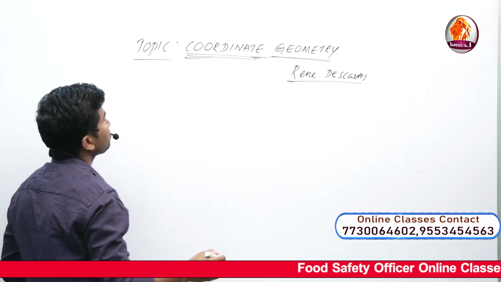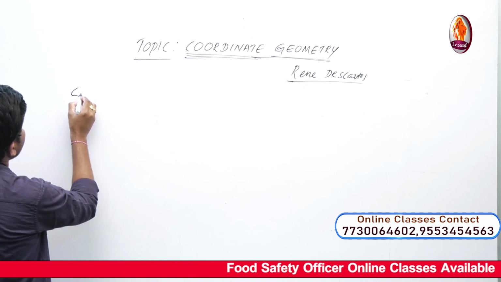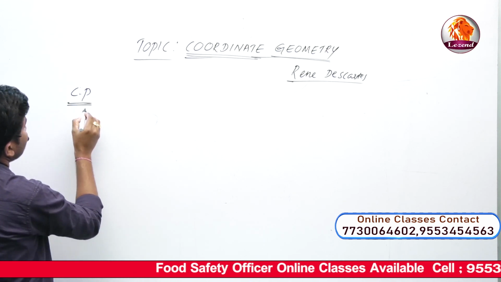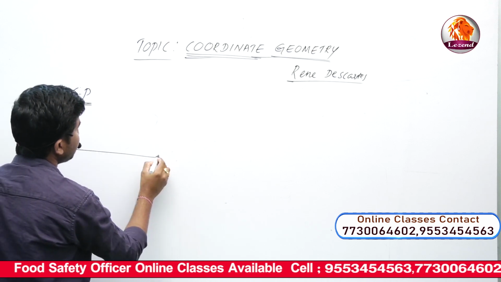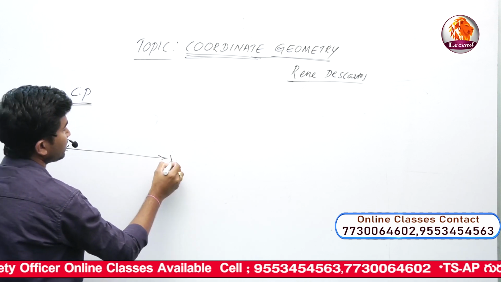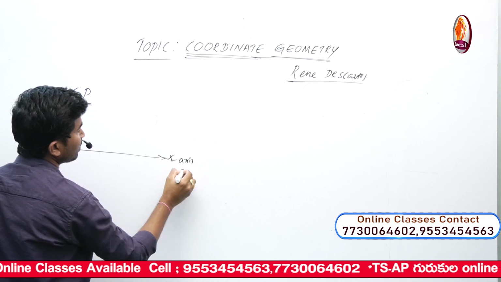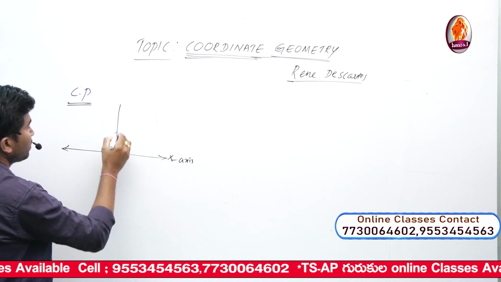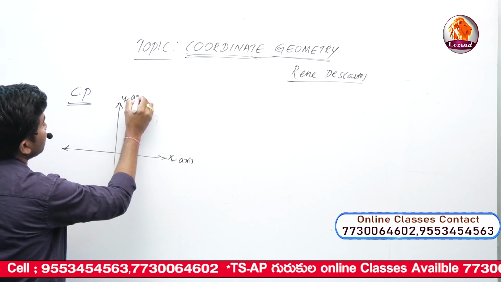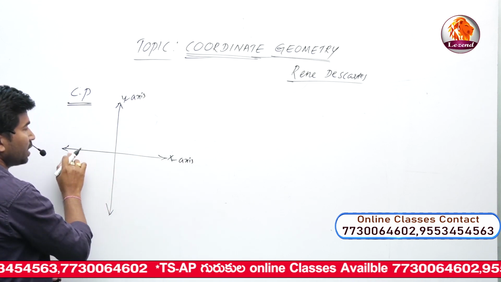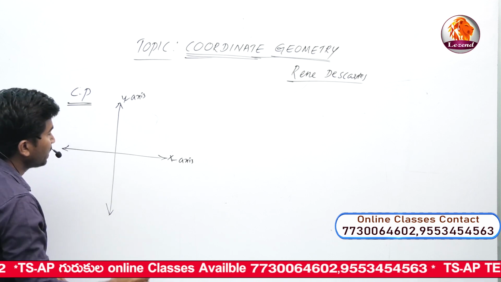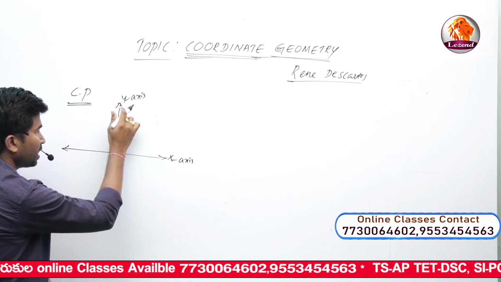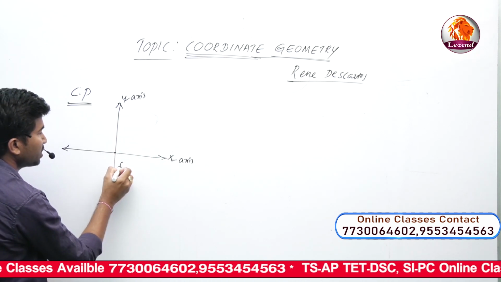First of all, the Cartesian plane. The horizontal line is called the x-axis, and the vertical line is called the y-axis. The meeting point of the x-axis and y-axis is called the origin. This point is the origin.